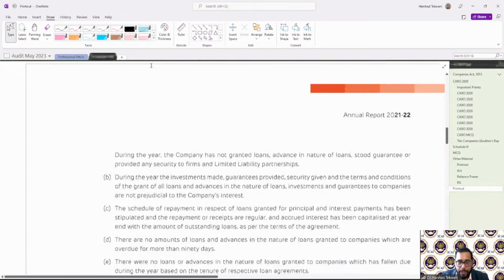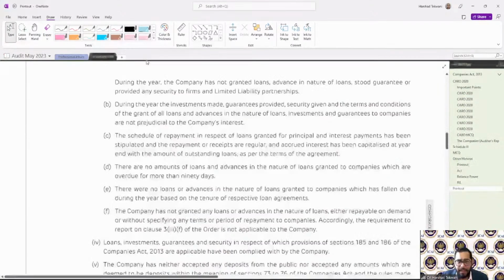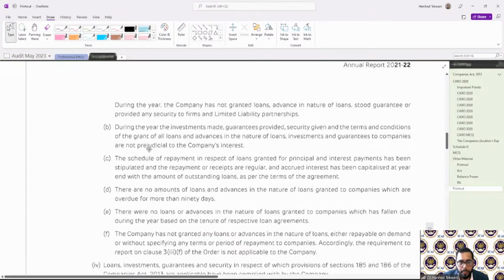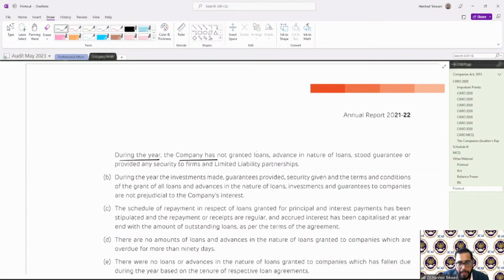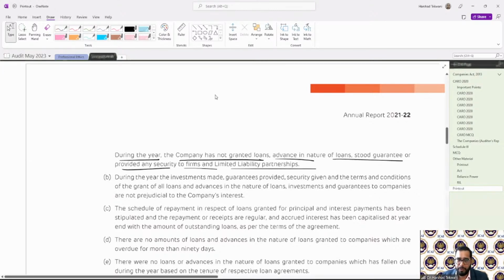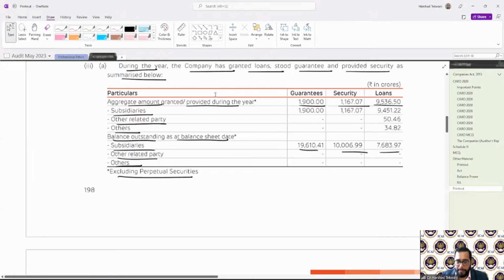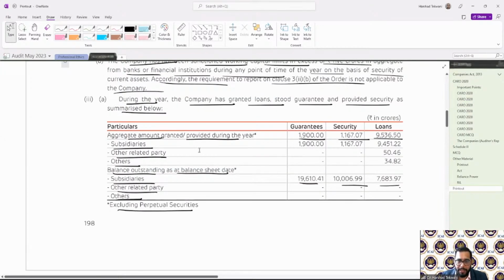This is how it is reported. And it says that during the year the company has not granted any loans, advances in the nature of loans, stood guarantees, or provided any securities to any firm or limited liability partnership. So firm is not there, LLP is not there. For others, it is mentioned over here. This is how we are required to report.